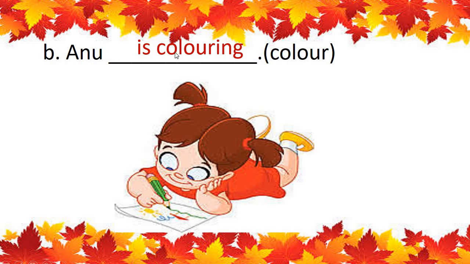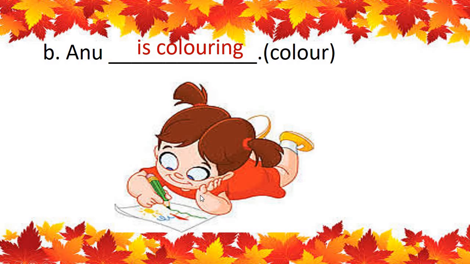Okay? Read again. Annu is coloring. Color, coloring. She is coloring now. The action is going on. It is happening now. So what will we learn? Annu is coloring. Okay, children? Very good. You all are knowing this. So read this sentence again. Annu is coloring. And see there, she is coloring. This is a girl. Annu is coloring.